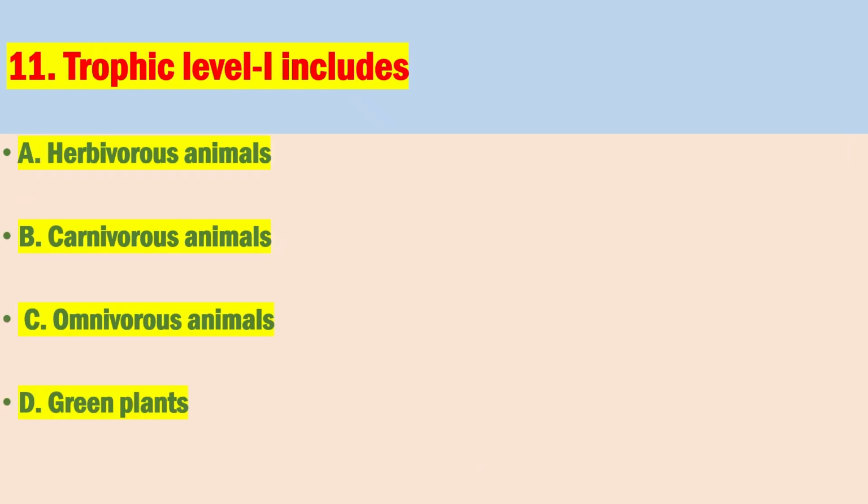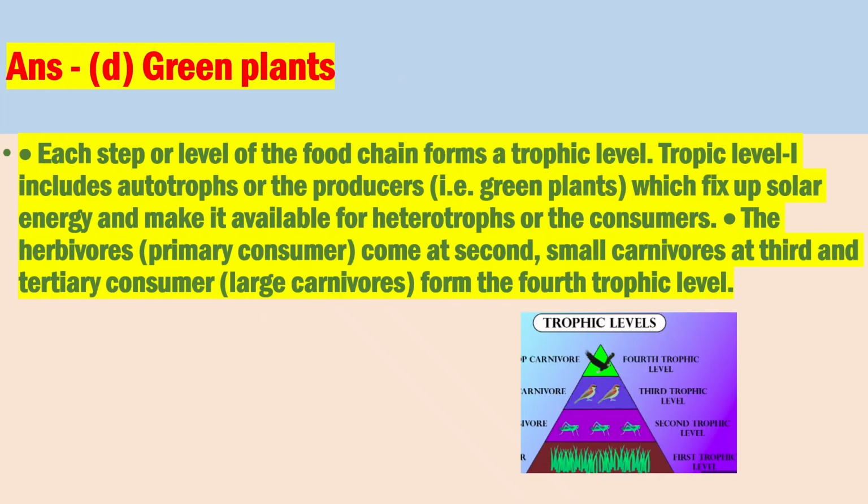Number 11. Trophic level I includes? The correct answer is D. Green plants. Each step or level of the food chain forms a trophic level. Trophic level I includes autotrophs or the producers, i.e. green plants, which fix solar energy and make it available for heterotrophs or the consumers. The herbivores, primary consumers, come at second, small carnivores at third, and tertiary consumers, large carnivores, form the fourth trophic level.